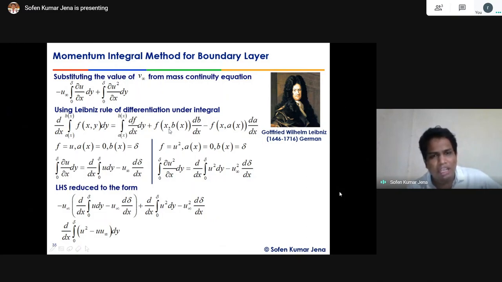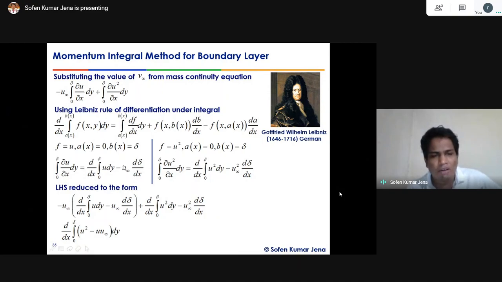Minus f, equal to how much? f is equal to u∞ over f(x) at b(x), and db/dx. What is db/dx? Our b(x) is equal to δ, so dδ/dx, right? Then f(x) at b(x): b(x) means our y is equal to δ. What is the value of u, our function, at y equal to δ?